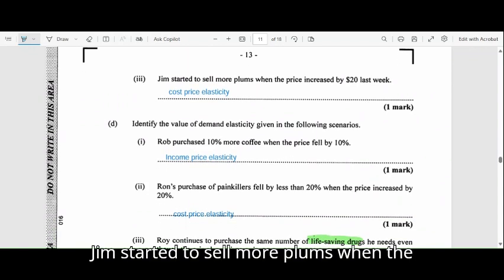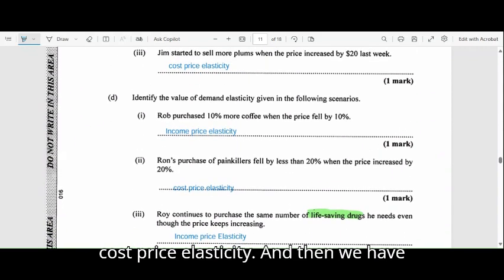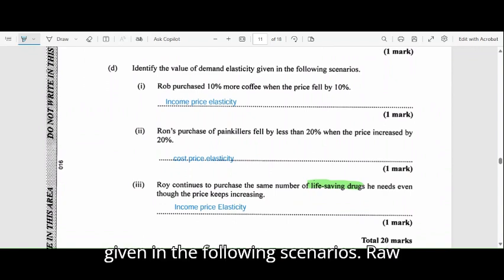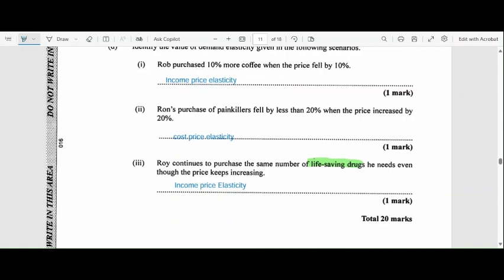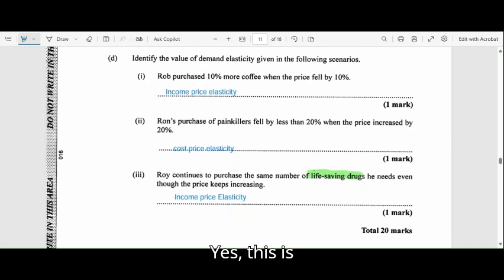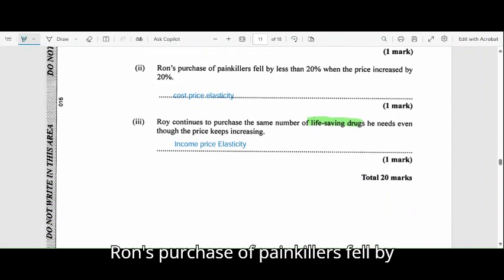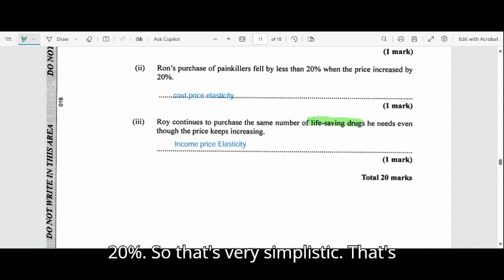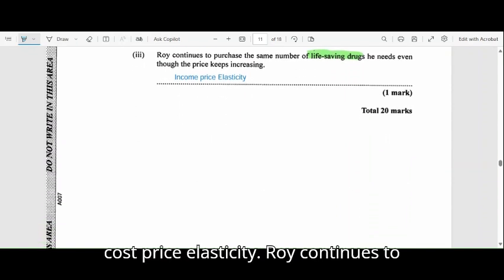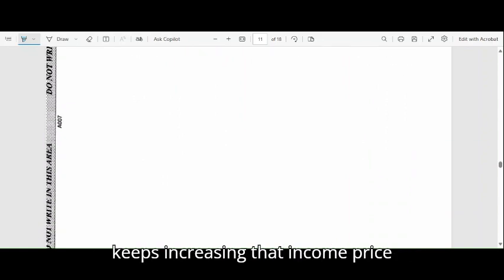Jim started to sell more plums when the price increased by $20 last week. That's cross price elasticity. And then we have: identify the value of demand elasticity given in the following scenarios. Rob purchased 10% more coffee when the price fell by... yes, this is income price elasticity again. Ron's purchase of painkillers fell by less than 20% when the price increased by 20%. So that's very simplistic. That's price elasticity. Roy continues to purchase the same number of life-saving drugs he needs even though the price keeps increasing. That's price elasticity.